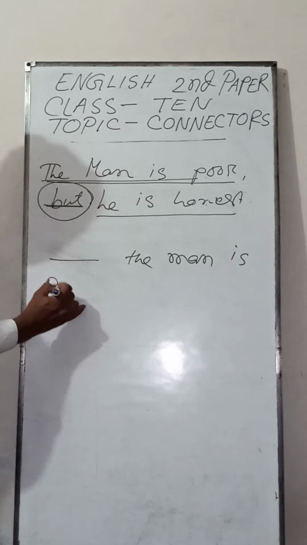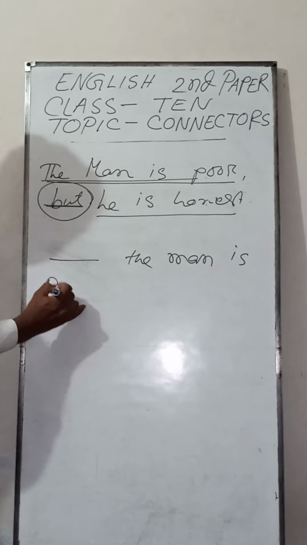You see, this is a sentence. You have to fill in the blank with a suitable connector. Rohim could not go to school because of his illness. You see, because of his illness.